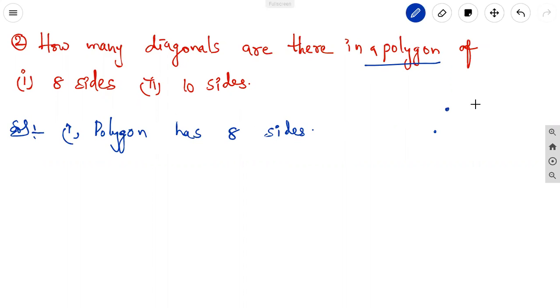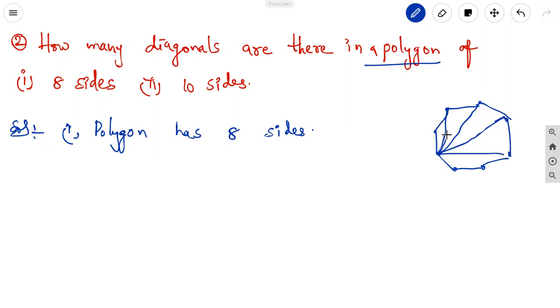If we take the 8 vertices, 1, 2, 3, 4, 5, 6, 7, 8. When we join 2 points, it makes a line. We cannot take the adjacent vertex. Without adjacent vertices, if we join the other vertices, it makes a diagonal.